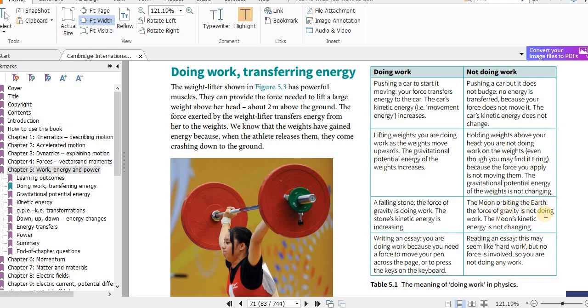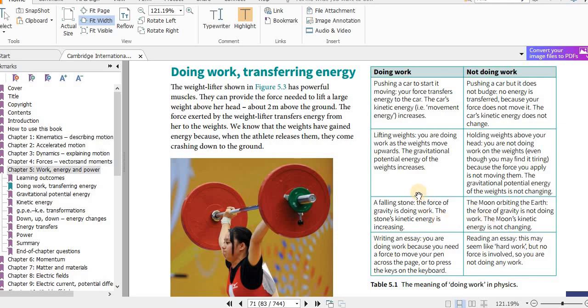The gravitational force of the earth on the moon is towards the center of the earth, and the moon is orbiting perpendicular to the direction of the force. So therefore no work is done, because the angle between the displacement and the direction of the force is 90 degrees. If you take the cosine of 90, that is 0.